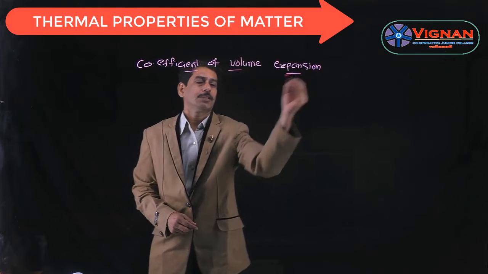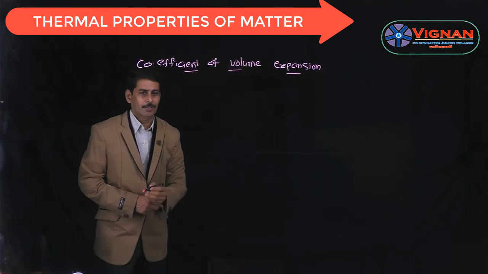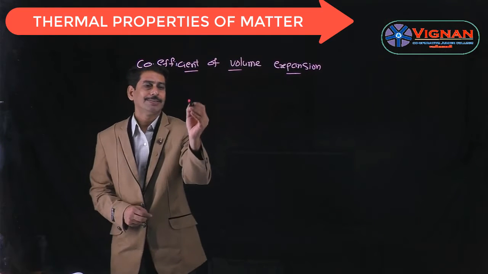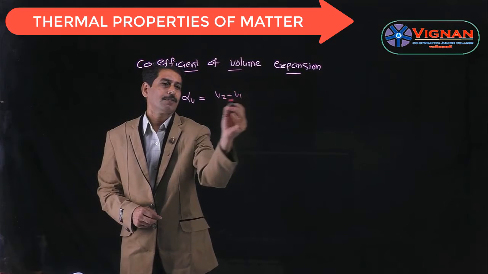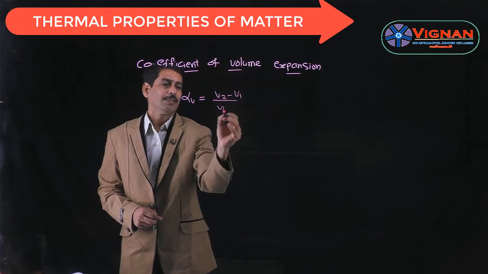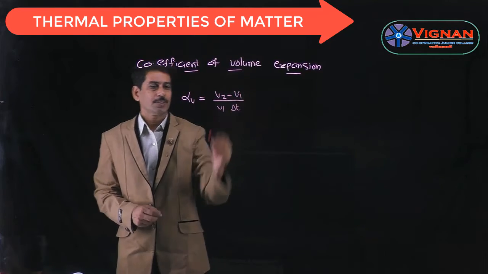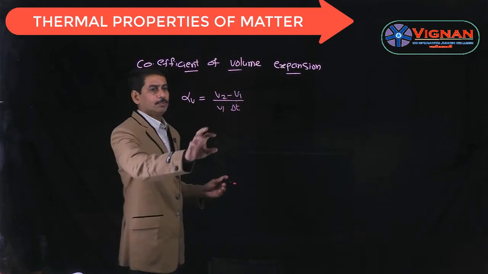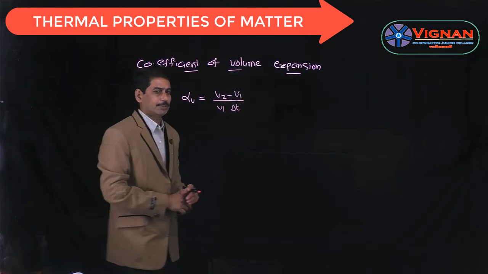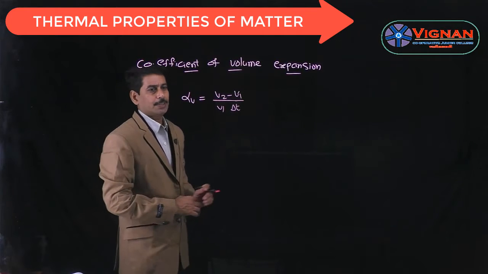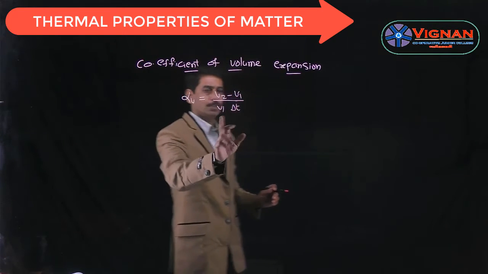So this is the third coefficient, which is nothing but the coefficient of volume expansion, and this is denoted by alpha V, which is given by alpha V is equal to (V2 minus V1) by V1 into delta T. So it is defined as the ratio of change in volume to its present volume per unit rise of temperature.